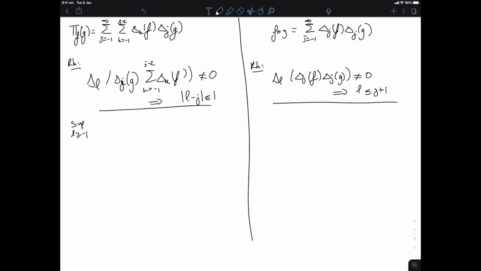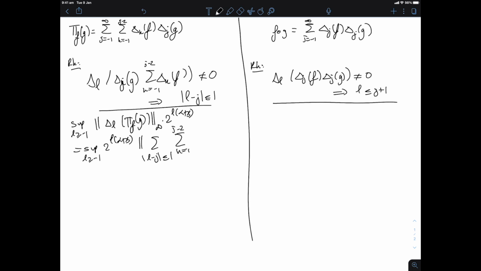Let's do the sup of Δ_L(π(f, g)) in sup norm times the weight 2^{L(α+β)}. Right, now what is that? This is the sup, the weight, and then here we have a sum, but it's really just a finite sum of the j's that are close enough to L, times the sum k equals -1 to j-2, Δ_k f Δ_j g.